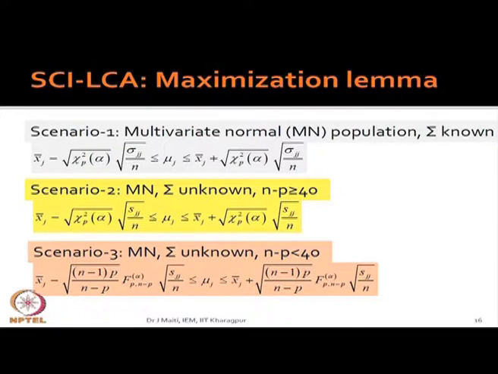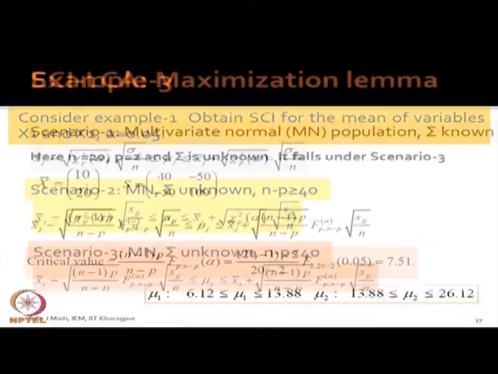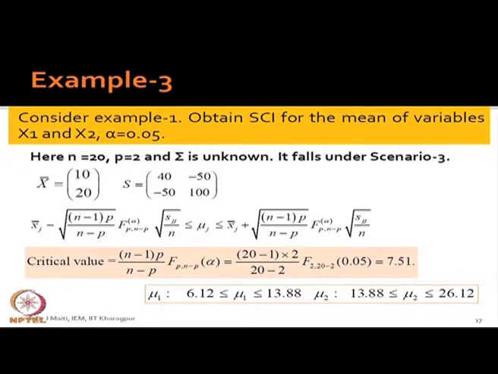Can you find the confidence interval for the problem given? You develop it. I am giving you 5 minutes, although I know that 5 minutes is very long for us, but please develop it. What I say is that you have to develop the simultaneous confidence interval for the means of the variables x1 and x2, given alpha equal to 0.05. Everything is given, the answer is with you.